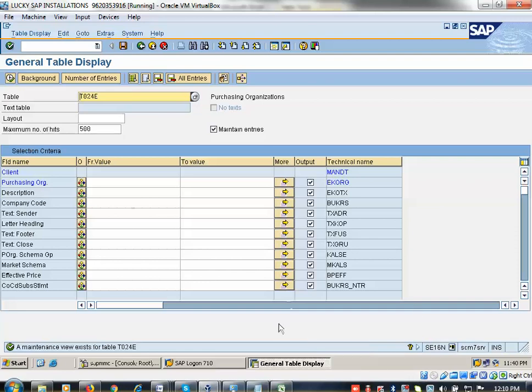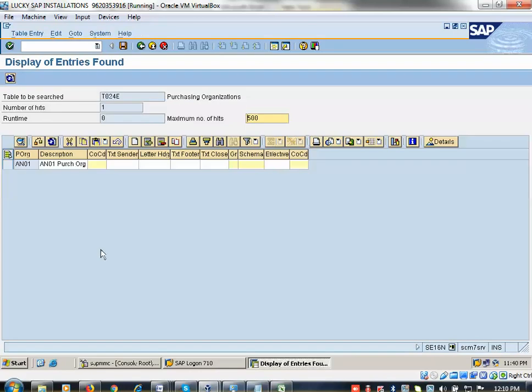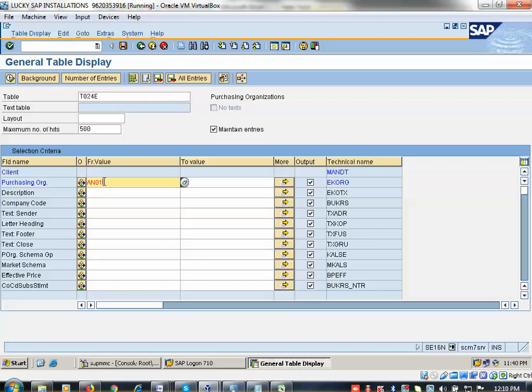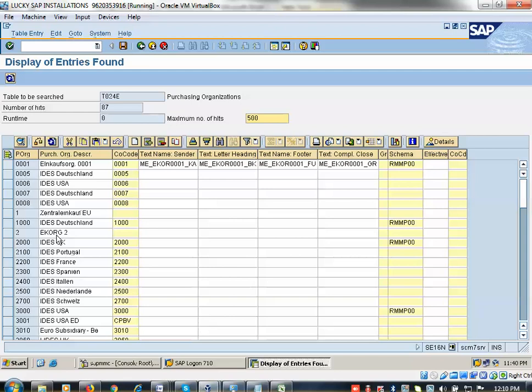Now here purchase org, my purchase org is AN01. Whether it is created or not, if I want to check it, I can see this. This is validation. Now if I want to see all the purchase organizations available in the box or my system, you can see there are 87 purchase organizations. You created this at client level, client 800. If you created in client 810, that data will not be available here. It's like a hard disk divided into C, D, E, F. Now you have done these changes in the development box.